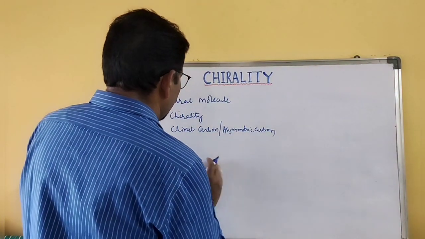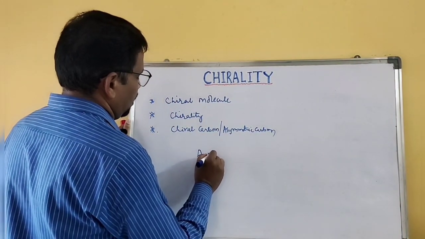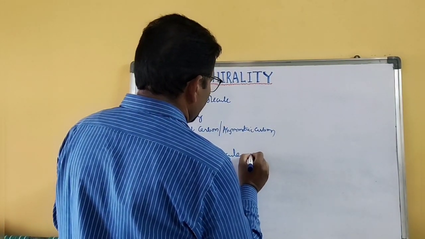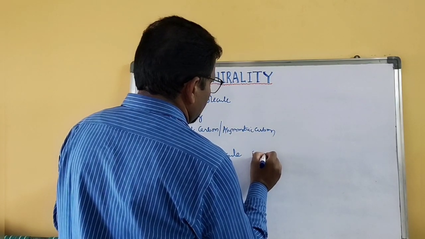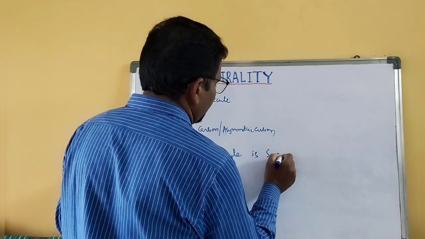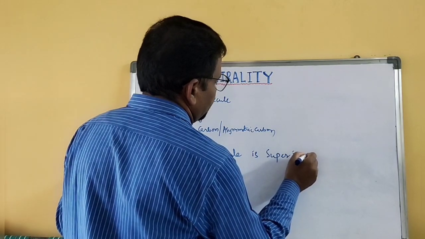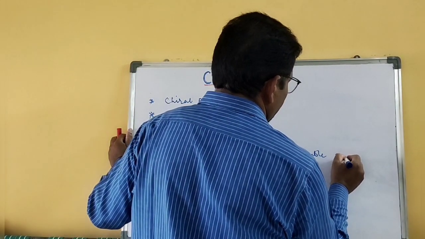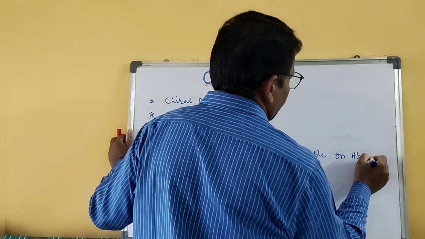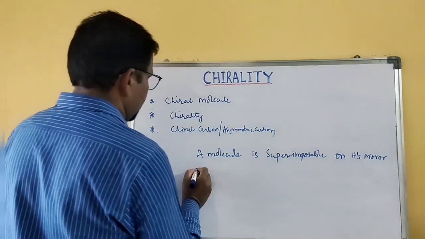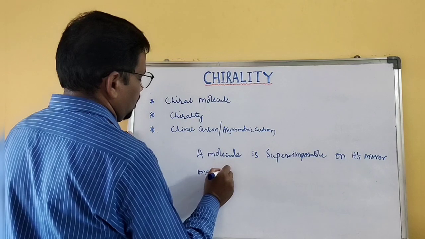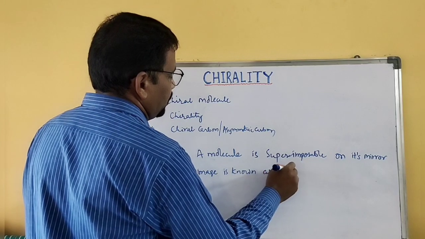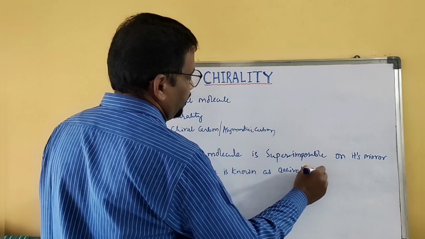Suppose a molecule is superimposable on its mirror image, it is known as an achiral molecule.